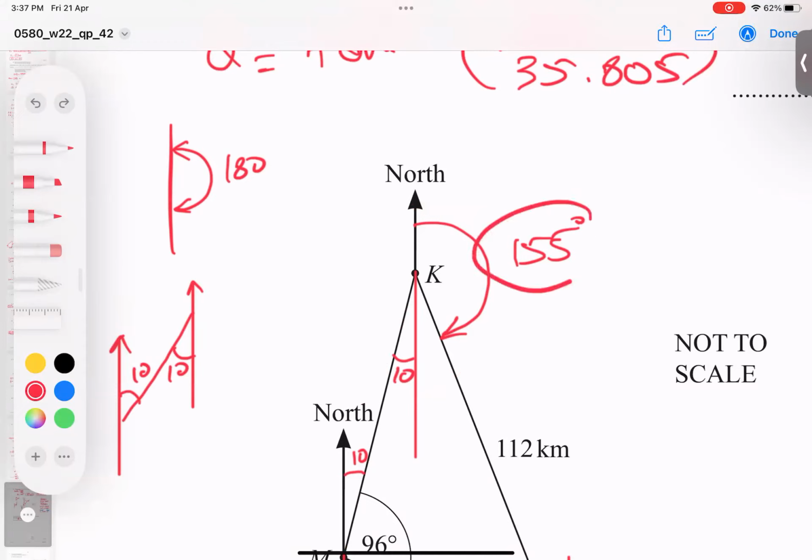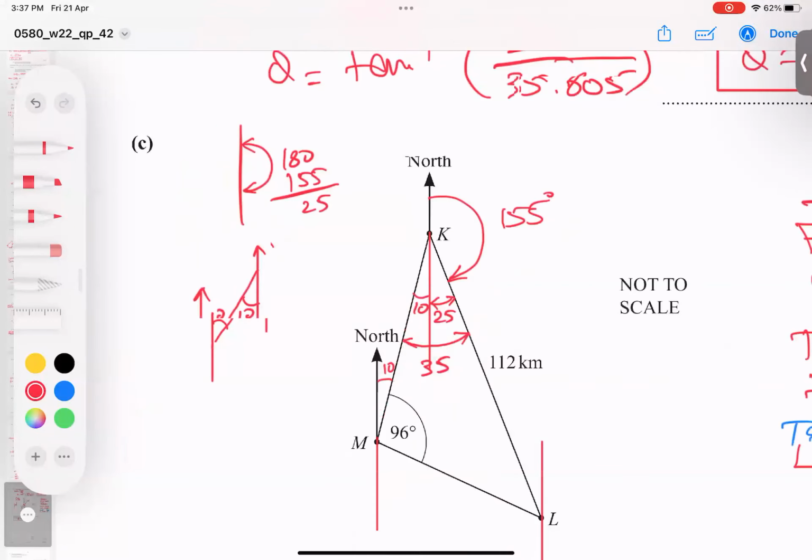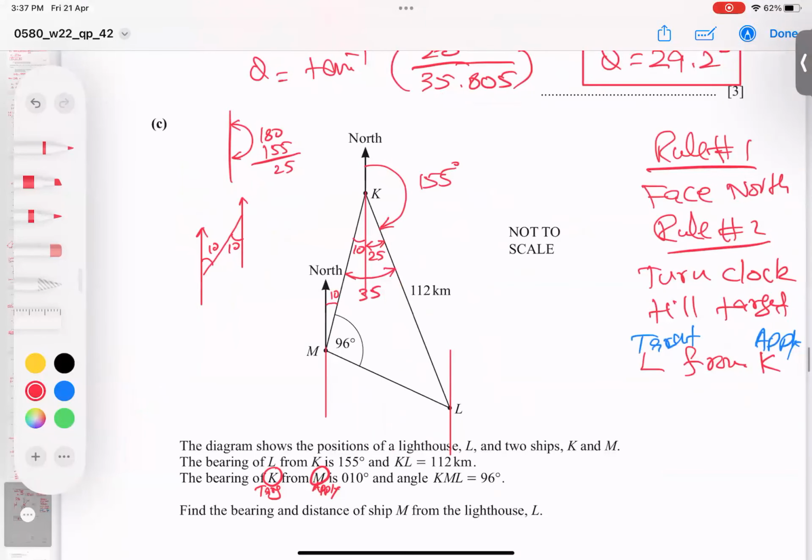From 180, subtract 155. So I got 25, and the total is 35. I hope so. This is the most important point. I hope you understood well. And now I'm going for the next part.